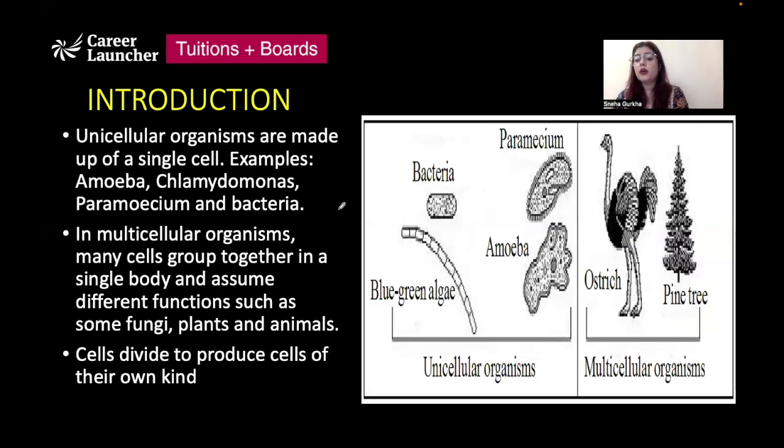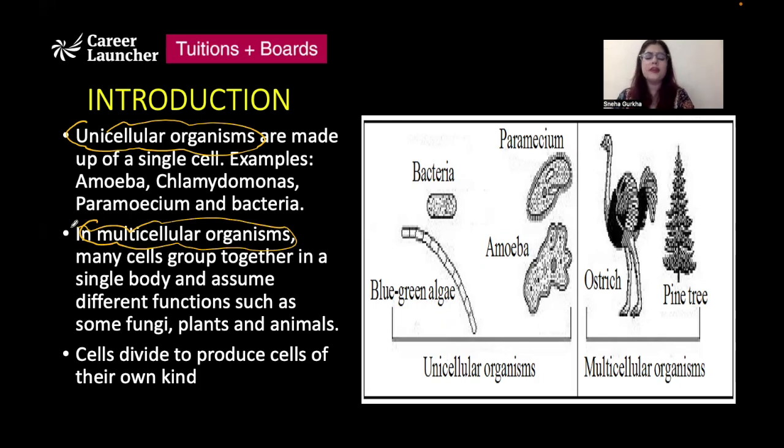Now, based on how many cells the organism is comprised of, organisms can be divided into two types: unicellular organisms and multicellular organisms. Unicellular organisms are composed of one single cell, which is their entire body, and that single cell performs all the functions of that organism, from respiration to digestion to excretion.